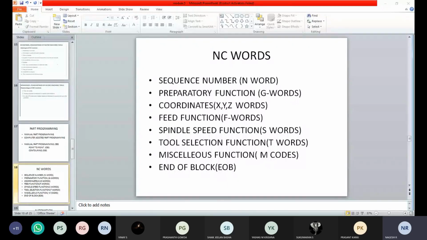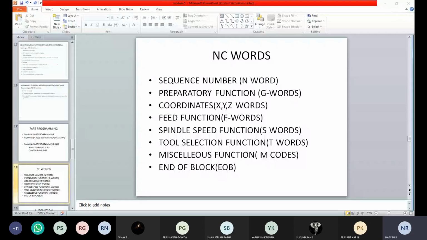Then what is the F function? Feed function. You are going to use F is equal to some dimension. What is that F? Feed rate, sir. Yes, we are going to give the feed rate in the machining operations. We are going to specify the feed rate by using the F codes. Okay, and the machine will perform according to those codes.